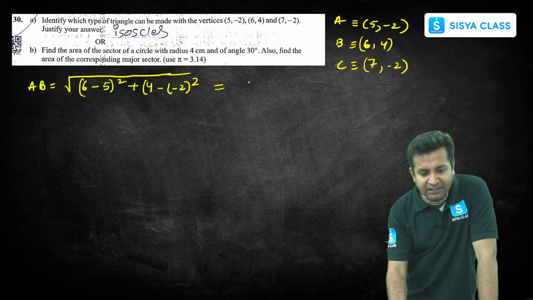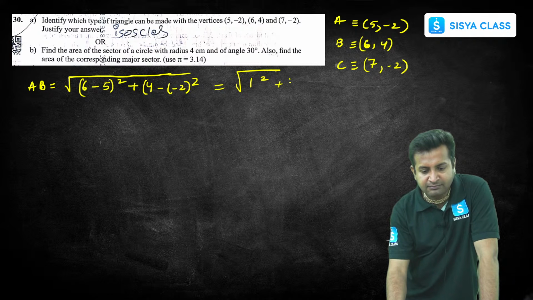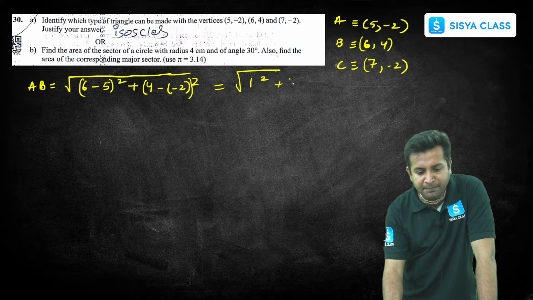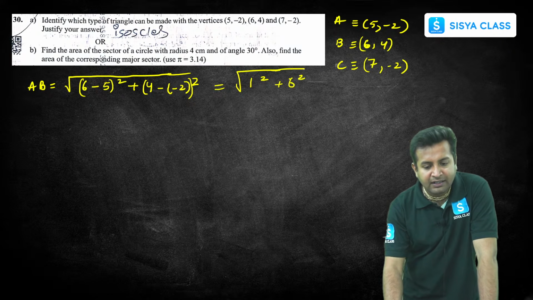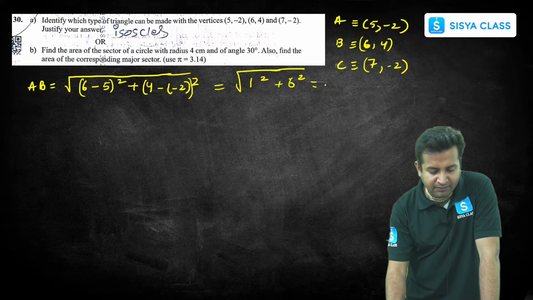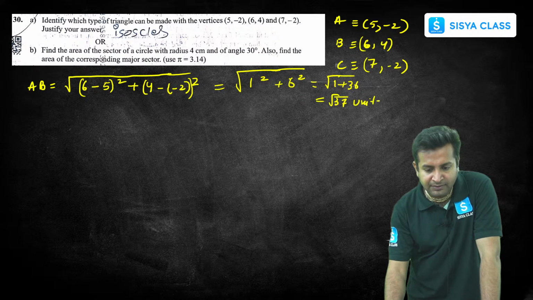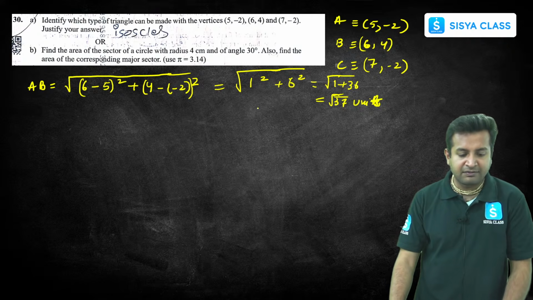So this will be 1 squared plus 6 squared, which will be 1 plus 36, which will be root 37, right? Root 37 unit.